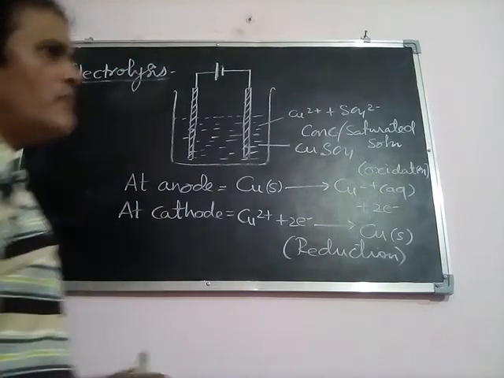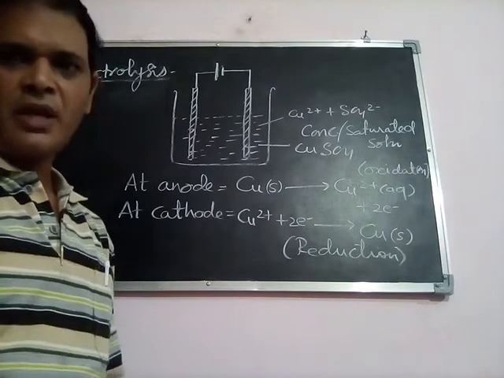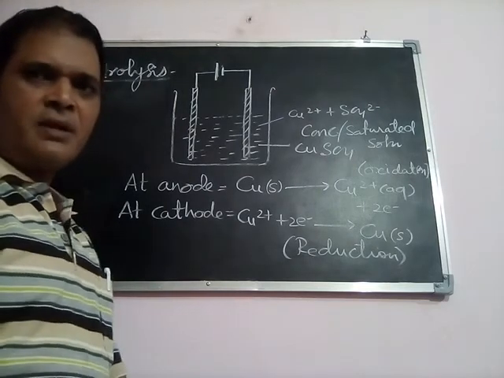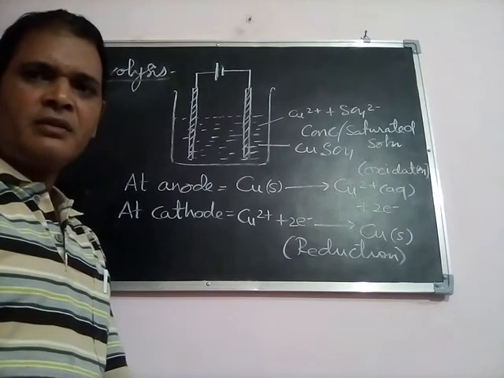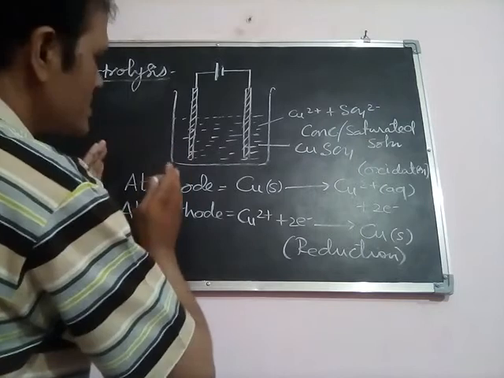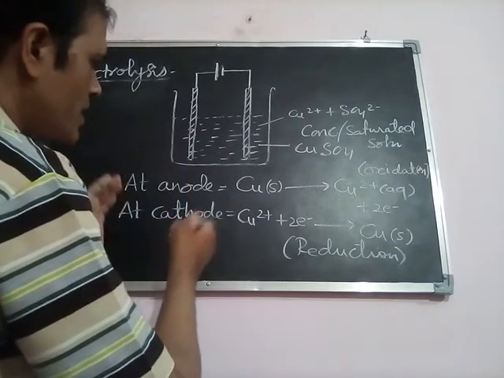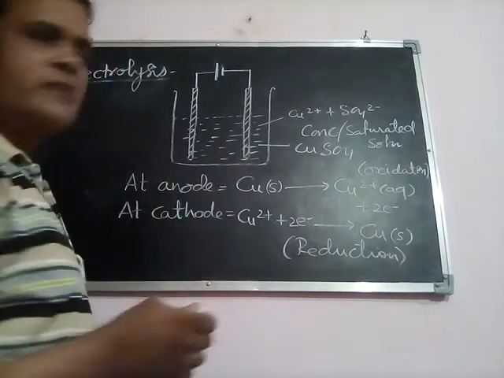After this cell, we will see what electrolysis is. When we pass electric current in this type of cell, what will happen? Generally, you know very well that positively charged ions will go towards the negatively charged electrode, and they will reduce there.